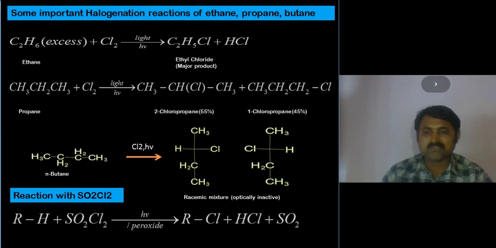In the case of alkanes, one chlorinating agent is sulfuryl chloride; if it is used in the presence of sunlight or peroxide, you will get chlorinated products. This is also one of the reactions to prepare haloalkanes.